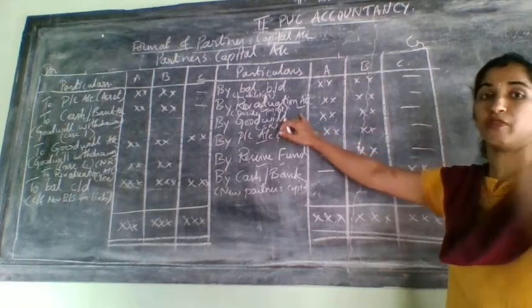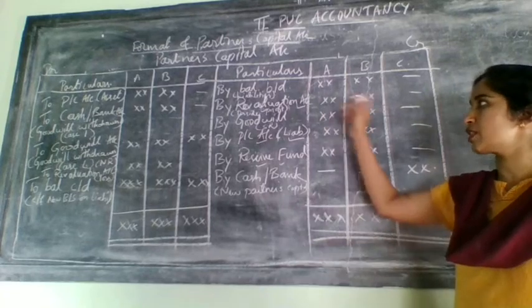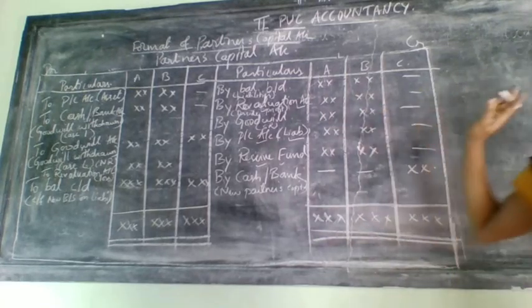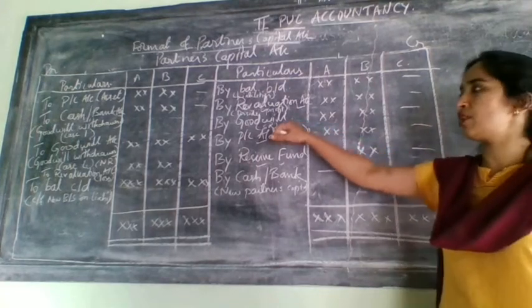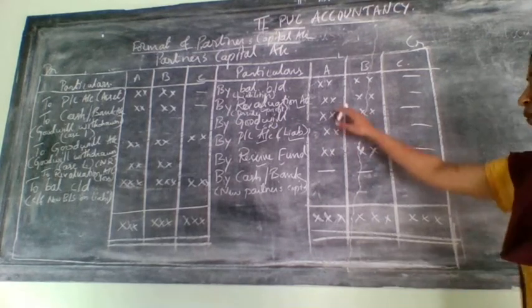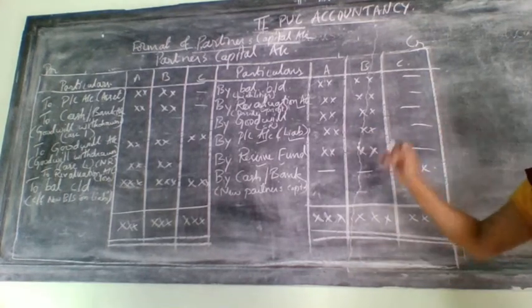They will give this goodwill amount in the adjustment, and this goodwill amount needs to be distributed only for whom? Old partners in the sacrifice ratio. In the first two cases, it needs to be distributed in the sacrifice ratio, and in the other two cases, goodwill should be distributed among the old partners in their old ratio. So regarding goodwill, next step I will do that only.